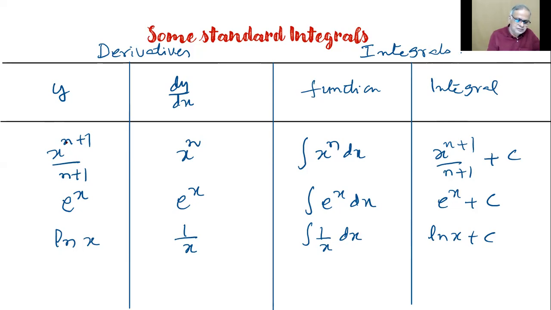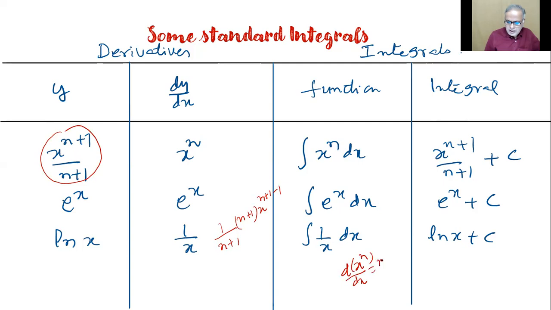If this is the function, this n is not the variable, n is a constant. So 1 by n plus 1 remains as this. But x to power n plus 1 will be what? n plus 1 x to power n plus 1 minus 1. Do you remember? d of x power n by dx, if I write, did we not write n into x to power n minus 1? So here in the place of x to power n, what do I have? This one. This anyway, multiplying it. So what do I get?